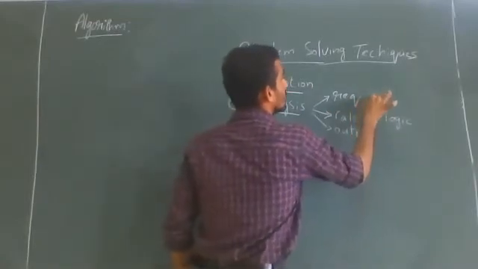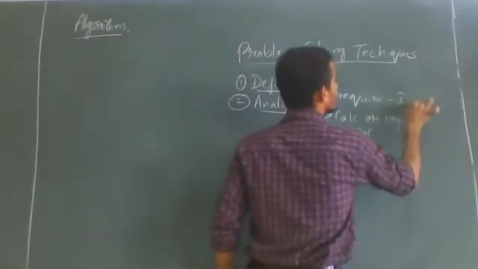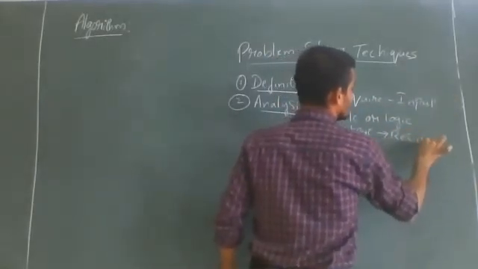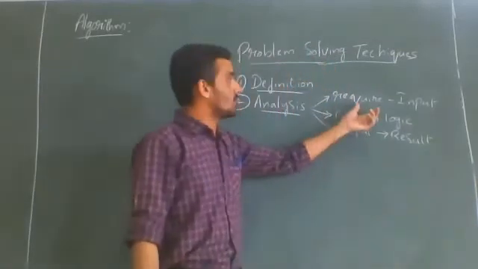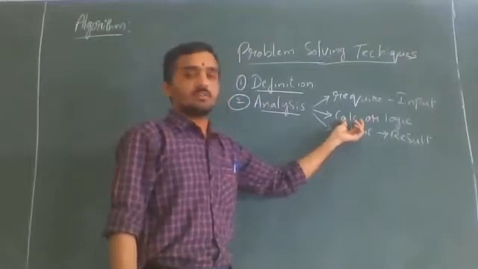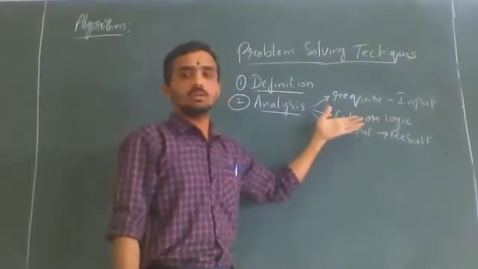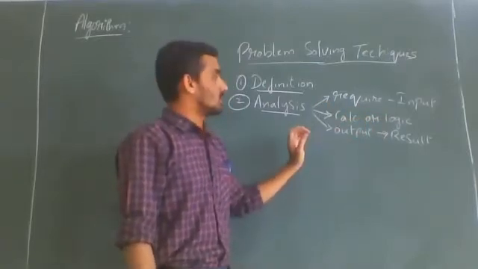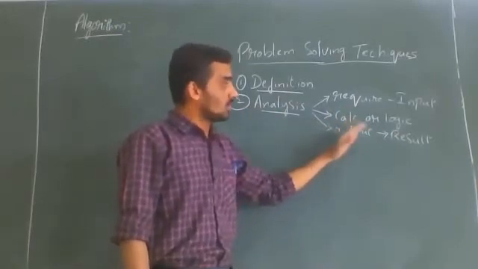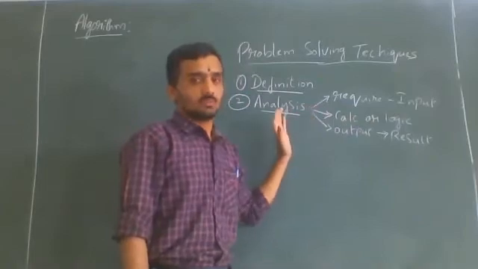So this is the requirement. Requirement is nothing but input. Output is nothing but the final result. We should come to know what is the requirement of the problem, that is the input, and what we have to do, whether we have to calculate or write some logic, or whether there is any direct formula. Then the last thing is output. We should come to know what result we are expecting out of that problem solution.